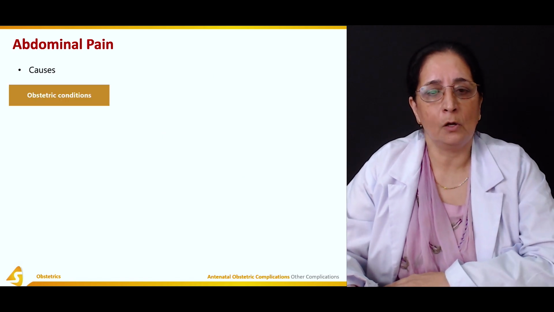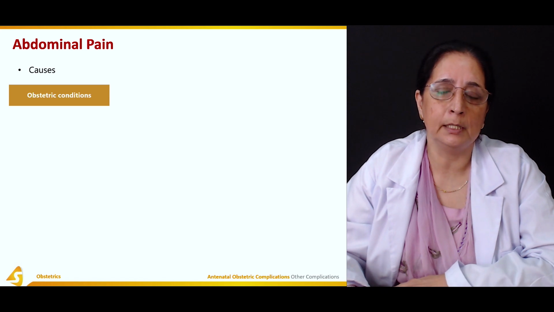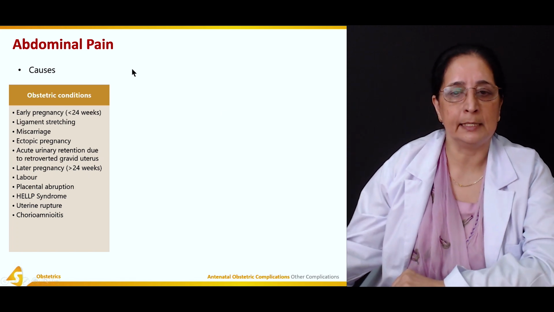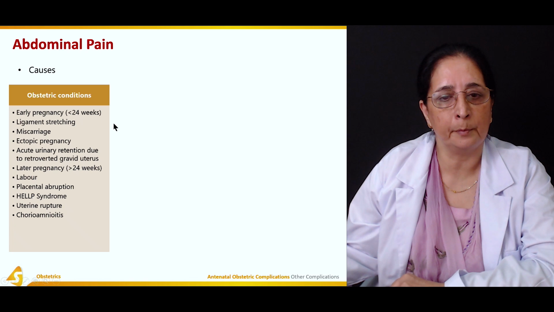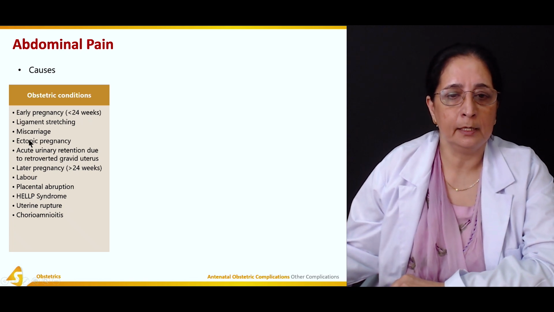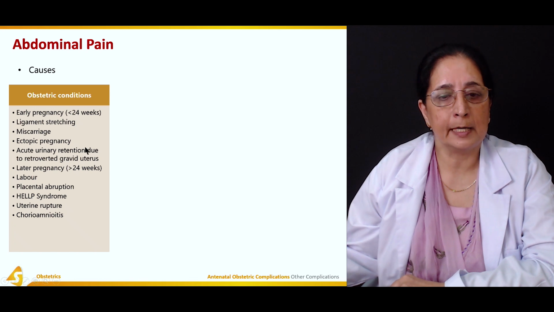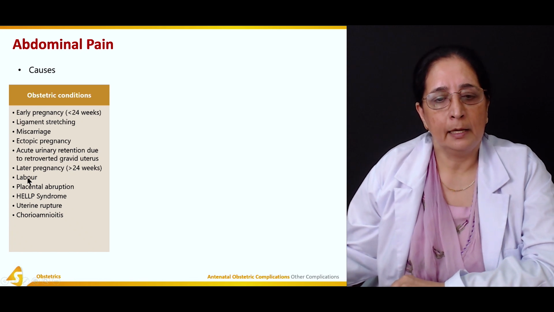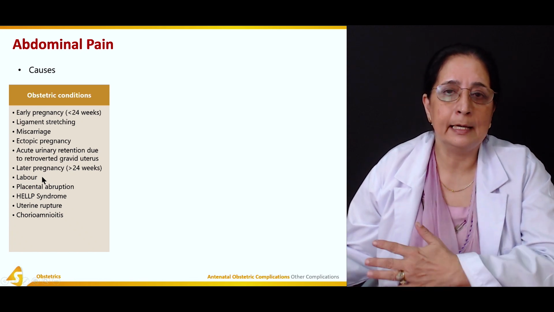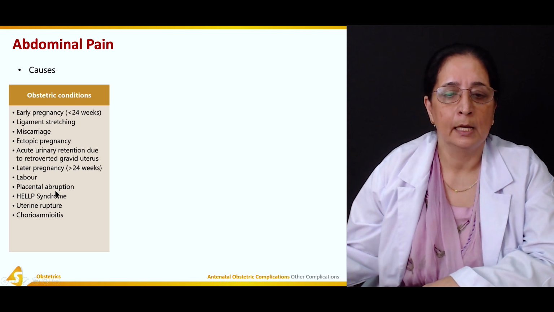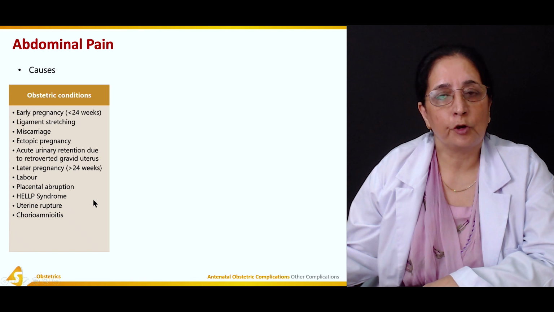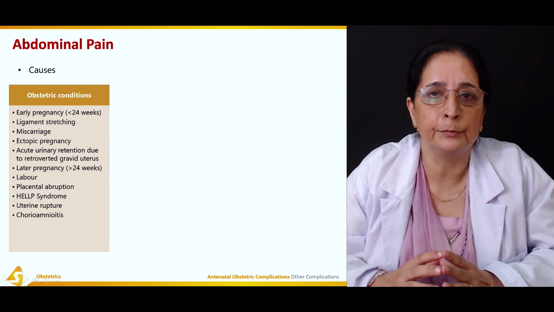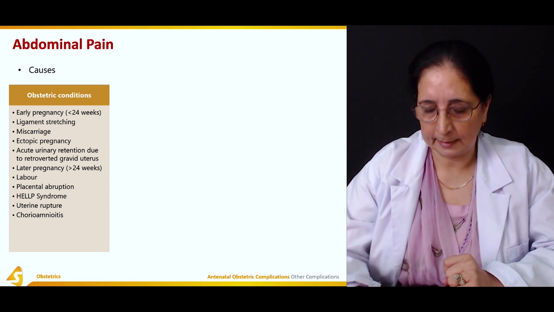Now the causes of abdominal pain during pregnancy. It can be obstetric conditions, which include, at less than 24 weeks, usually abdominal pain, ligament stretching, miscarriage, ectopic pregnancy, urinary retention, and then labor pains. In late pregnancy, after 24 weeks, abruptio placenta, uterine rupture, chorioamnionitis. All these are the causes of abdominal pain due to pregnancy.